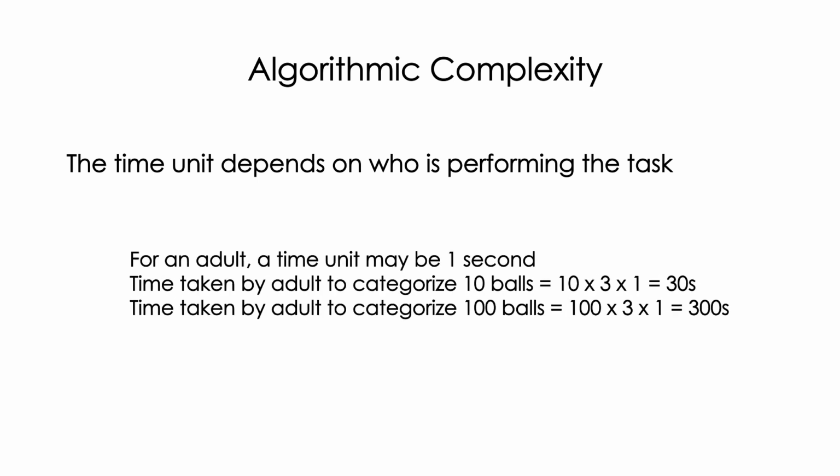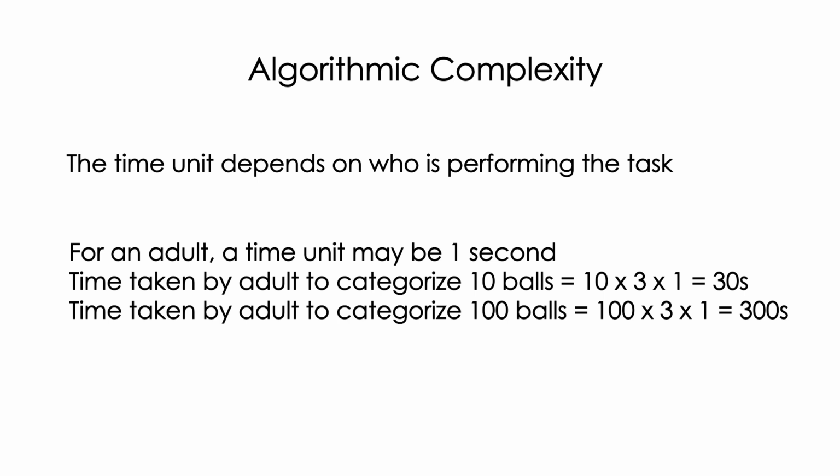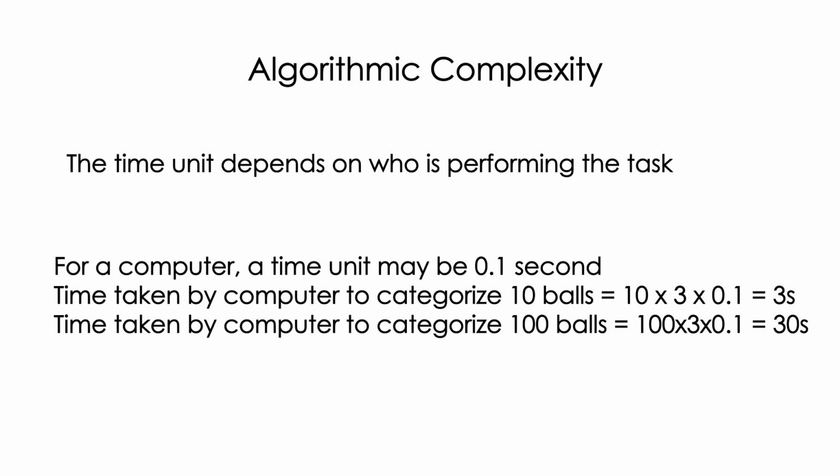An adult might take 1 second for each task, and so 3 into 1 into 10 is equal to 30 seconds for 10 balls, and 3 into 1 into 100, which is 300 seconds for 100 balls correspondingly. A computer might take 0.1 second for each task, and so 3 into 0.1 into 10, which is 3 seconds for 10 balls, and 3 into 0.1 into 100, which is 30 seconds for 100 balls correspondingly.